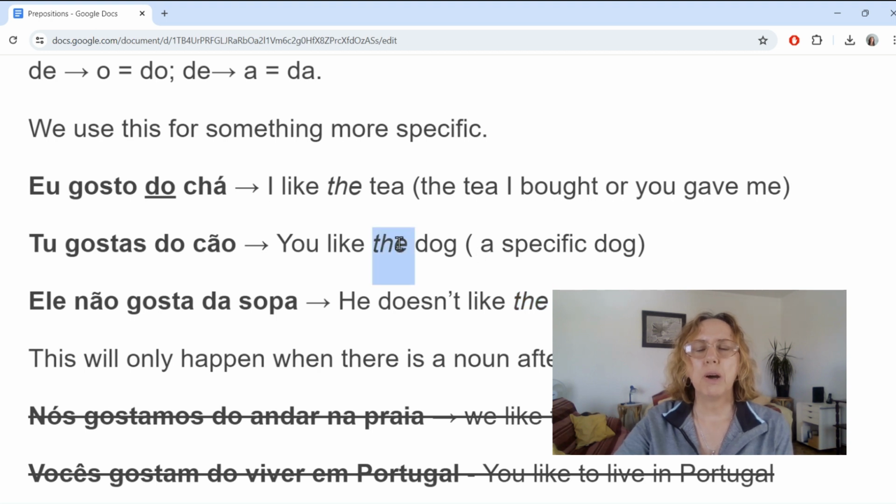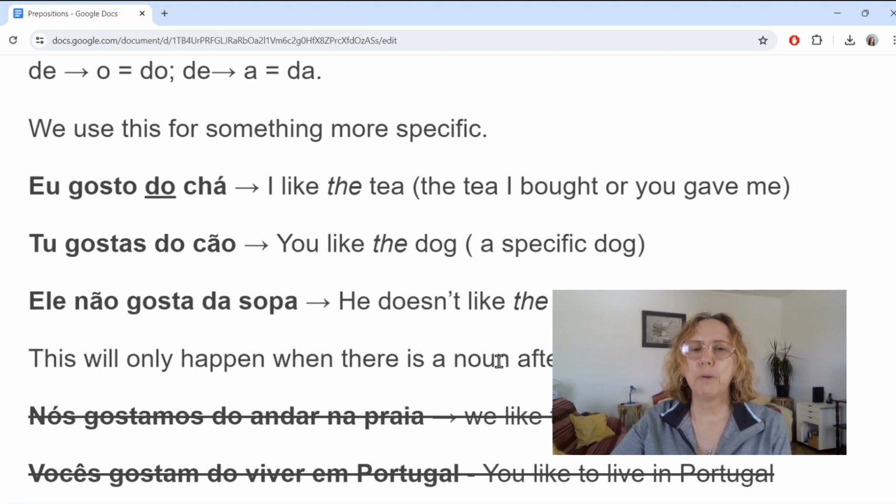So we're talking about a specific dog, a specific soup, a specific tea. We're not just saying I like tea in general. We're saying I like the tea. Yeah? Eu gosto do chá. Eu gosto do frango. So somebody's just made some chicken and you're eating it. Eu gosto do frango.